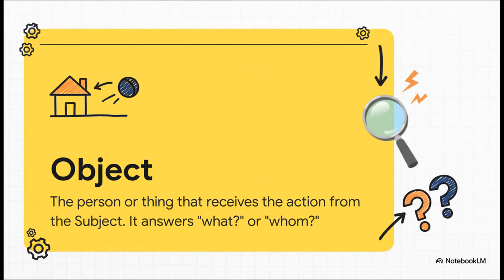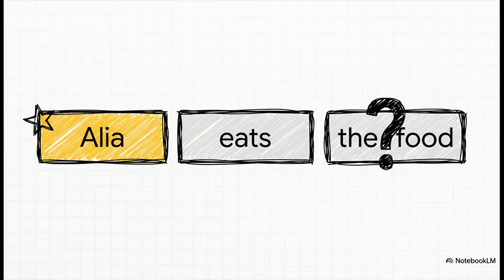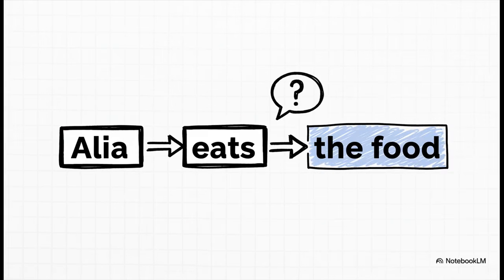And here's a great little trick. Just ask what or whom right after the action verb. The answer, that's your object, every time. Let's go back to our trusty example. Alia eats the food. We already know our subject is Alia. Now let's find the receiver. Okay, time to use our little trick. Alia eats what? Boom! The food. The food is receiving the action. It's being eaten. See how that action just flows right from the subject, Alia, to the object, the food? Awesome. That's two parts of the code down.